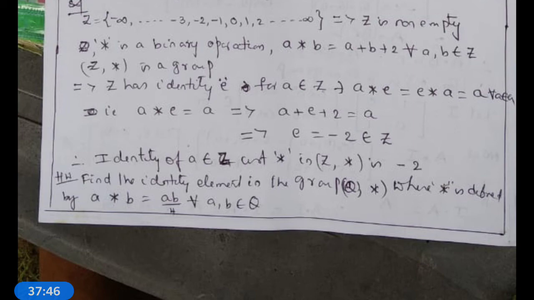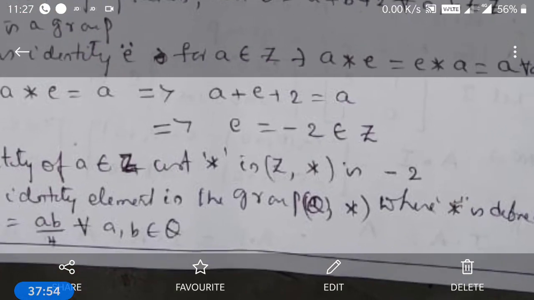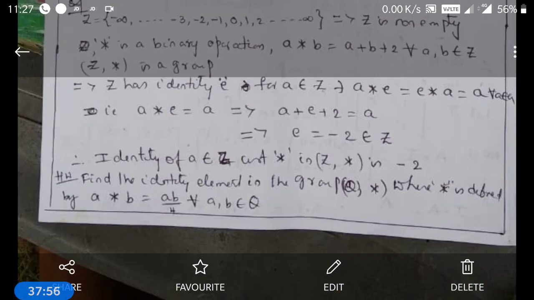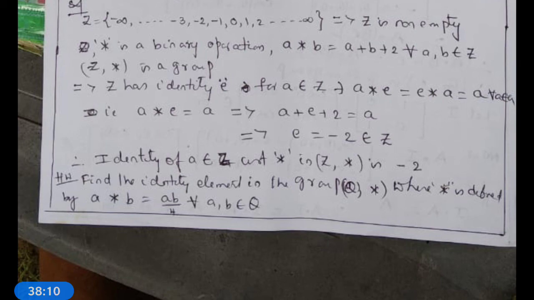Whether 4 belongs to Q or not: 4 belongs to Q, for every integer is a rational number. Therefore, the identity element of A in Q comma star defined by A star B is equal to AB by 4 is 4. That is the identity element.